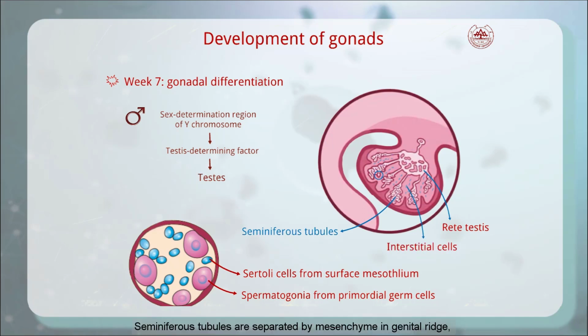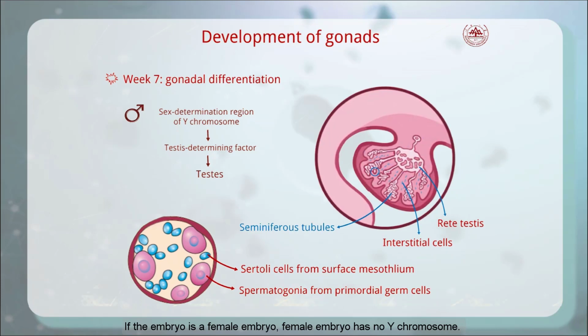Seminiferous tubules are separated by mesenchyme in the genital ridge, which gives rise to interstitial cells, also called Leydig cells. By about the 8th week, Leydig cells begin to produce testosterone, which induces the sexual differentiation of genital ducts and external genitalia.